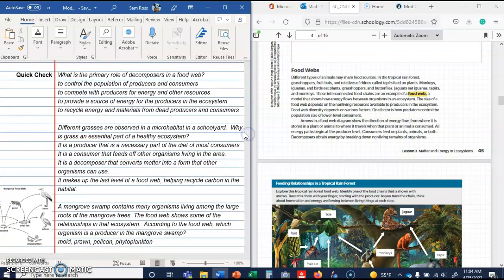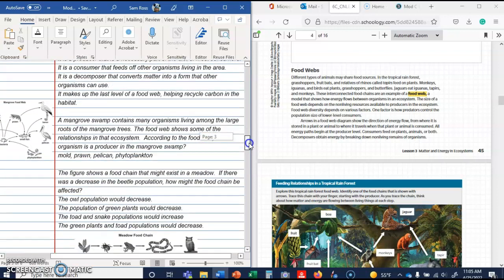More quick check information here. What is the primary role of decomposers in the food chain? To recycle energy and materials from dead producers and consumers. That's going to be the very last one here. Different grasses are observed in a microhabitat in a schoolyard. Why is grass an essential part of a healthy ecosystem? It is a producer that is a necessary part of the diet of most consumers. So that's going to be A.